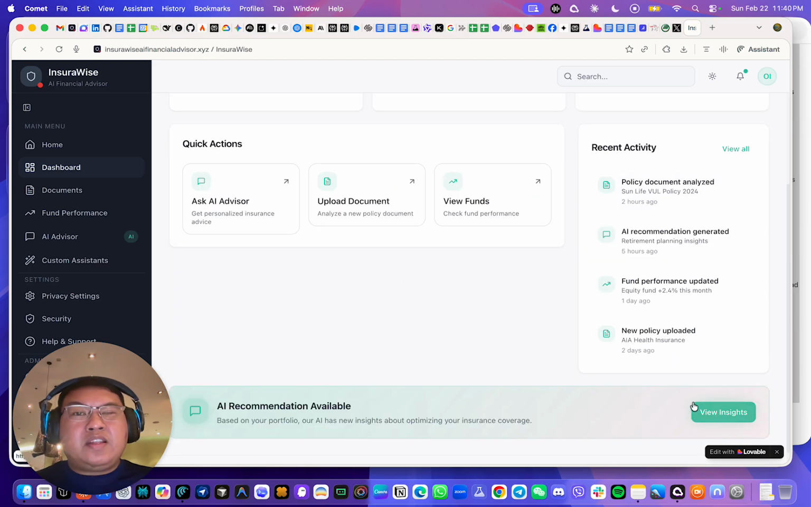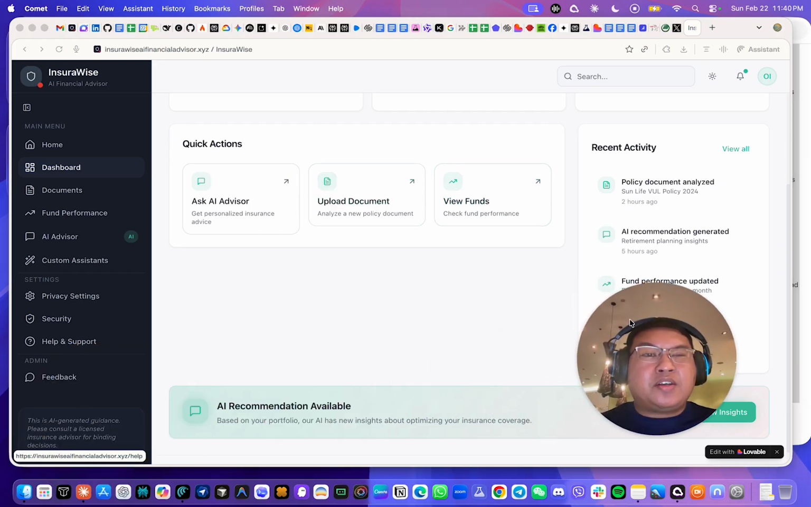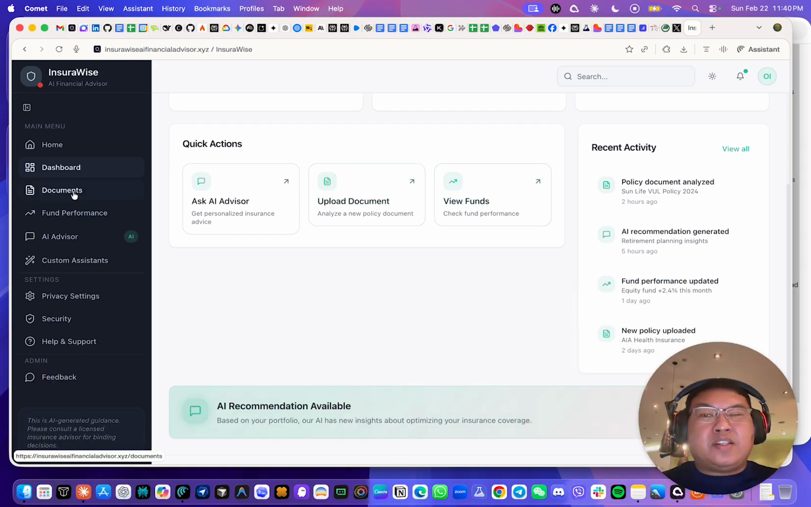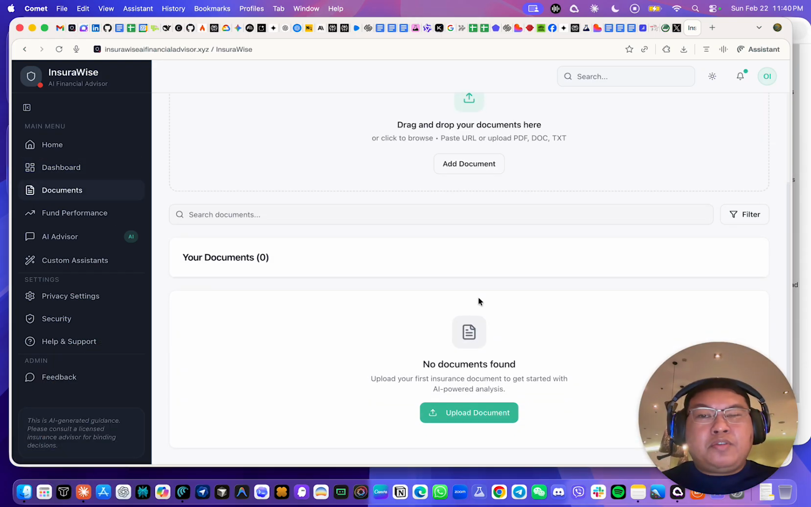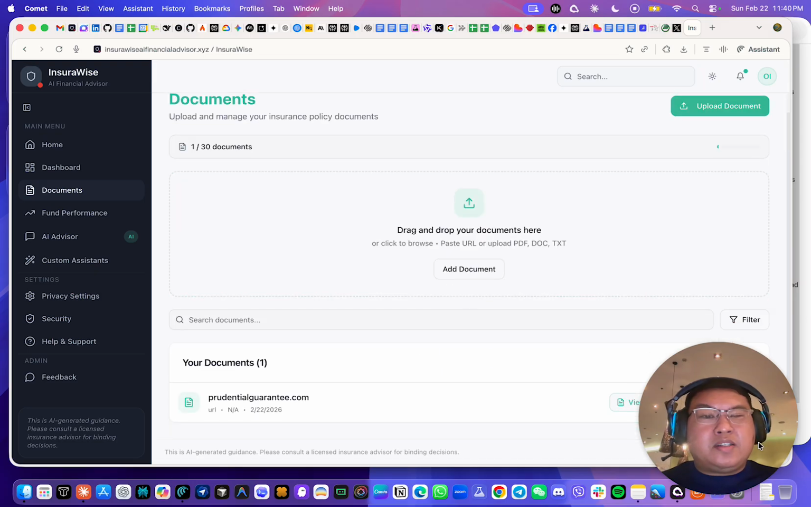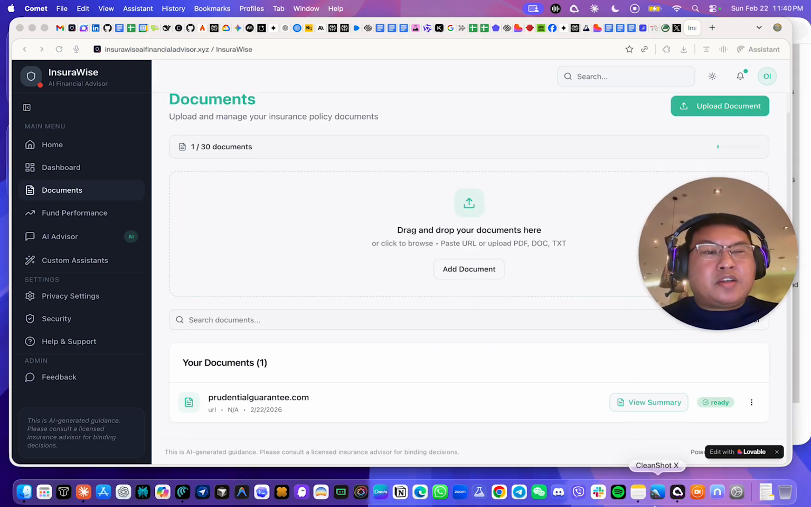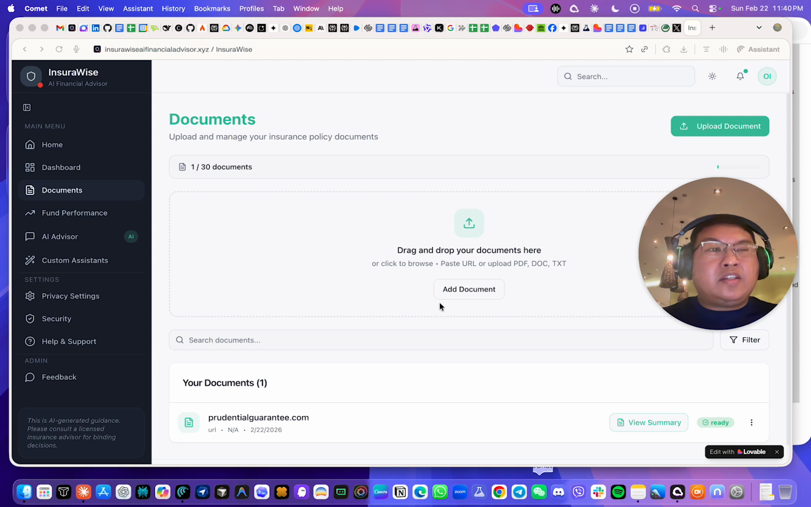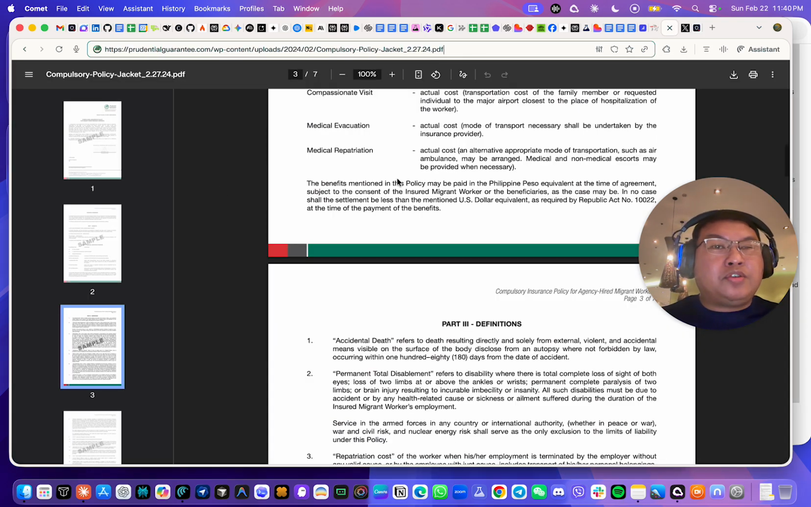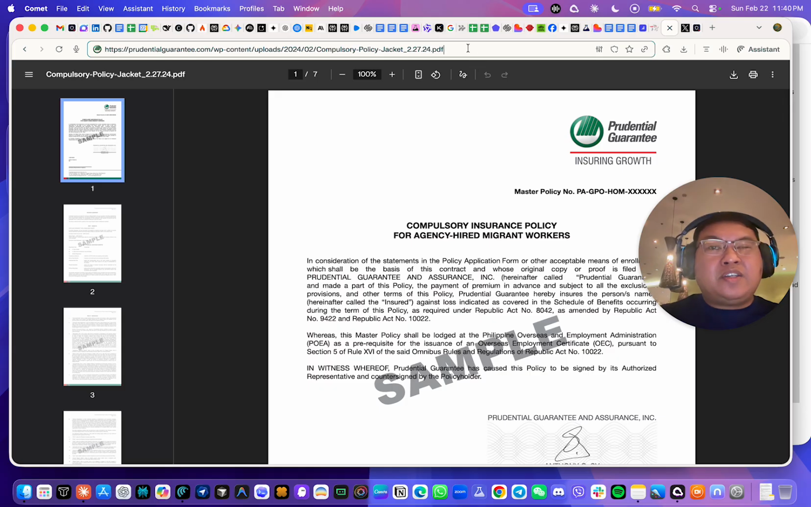You can also view insights here, ask the advisor, upload documents, or view funds. We're going to show you the upload documents. Okay, so this is where you upload the documents. I actually tested this earlier and it did upload the documents, but for demo purposes, we're going to try this again. So this is just a sample document. This is actually available on Google search.